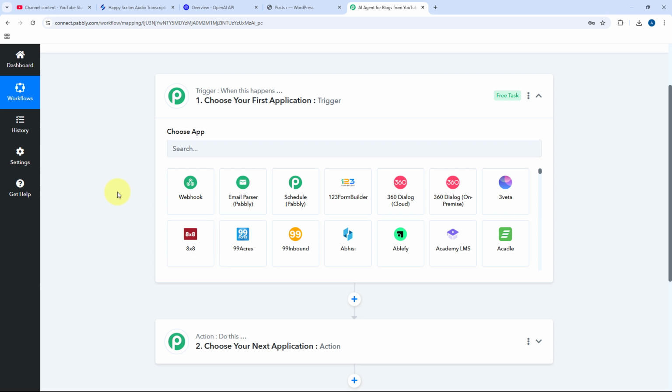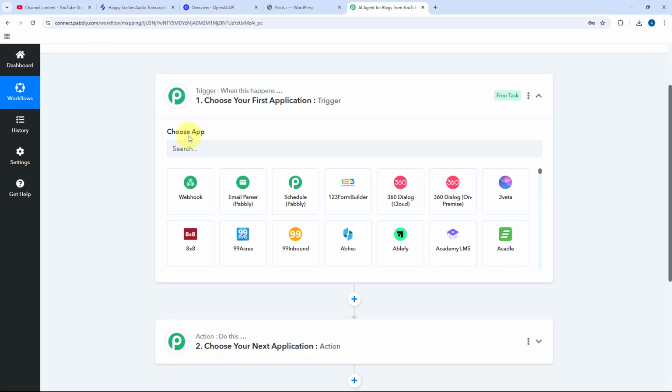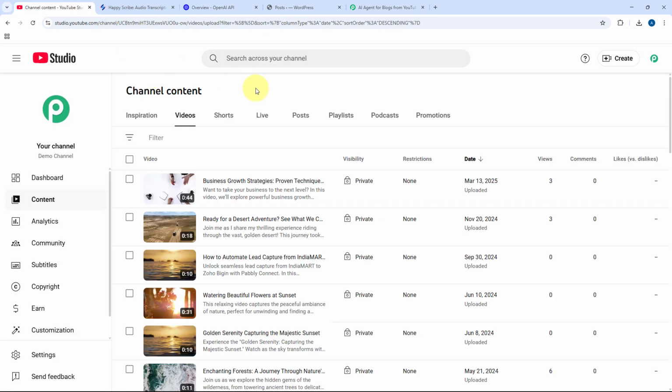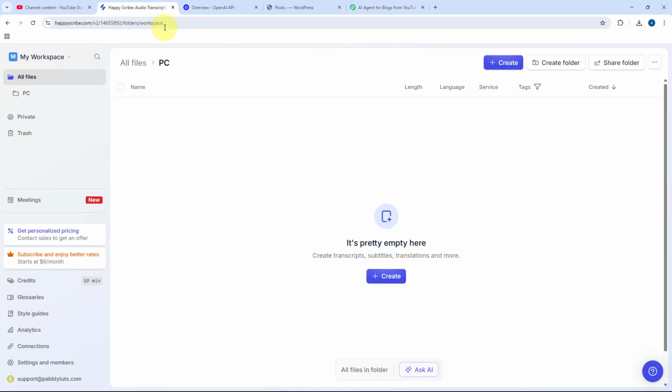Now the idea here is, first we have to connect our YouTube account, our YouTube channel with Pabbly Connect in the trigger step, so that whenever a new video will be uploaded and published on our YouTube channel, the details of the same video will be captured by this AI agent in the trigger step, and this AI agent will trigger. It will start. Then after that, this AI agent will send the same video link and other details to Happy Scribe, and using Happy Scribe, we are going to get the transcription of this YouTube video.